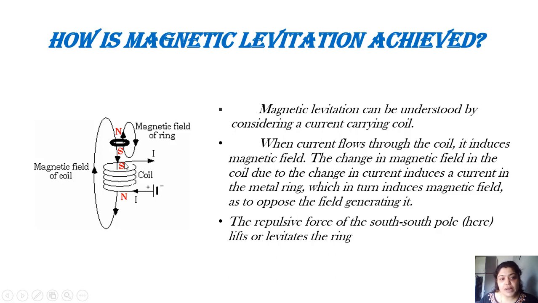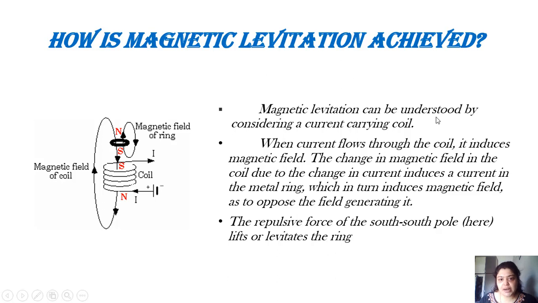So in this scenario, this ring will float on this coil. There will be no contact between them. It cannot come close to the coil. The moment it comes closer to the coil, it will be pushed back. This is what is known as repulsion, and this phenomenon is floating. Our ring will float on the coil because south and south repel each other. So this is how magnetic levitation in general is achieved.